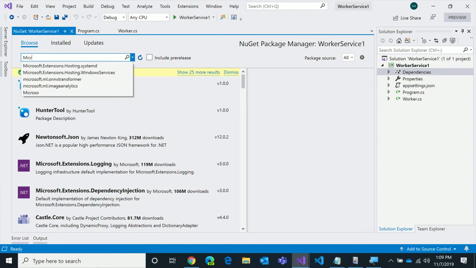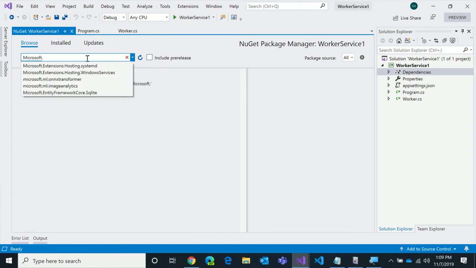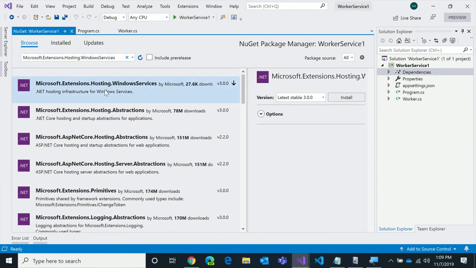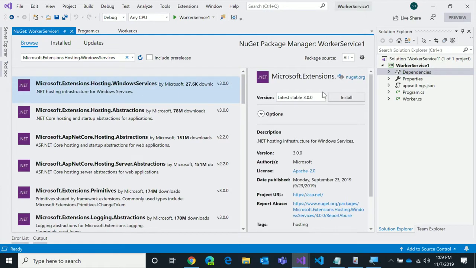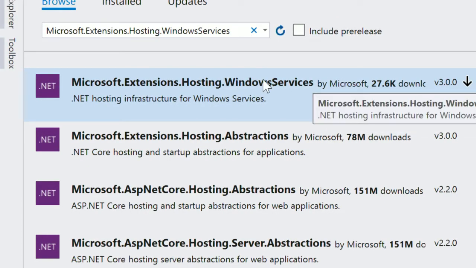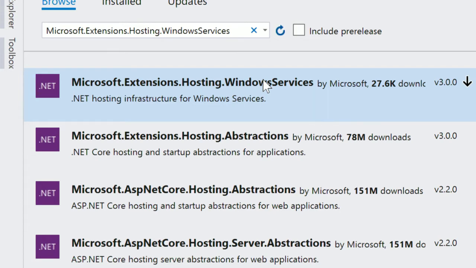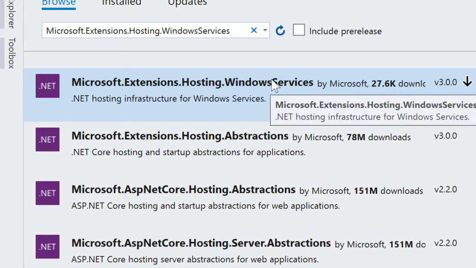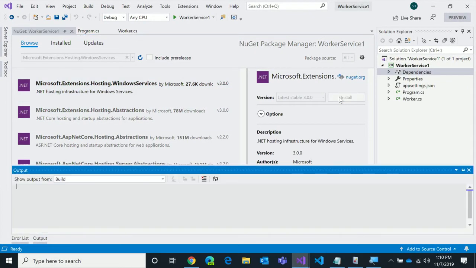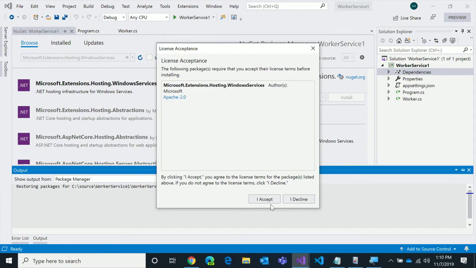Now, this works on the generic host builder, so it's just going to host anything that runs on that IHostBuilder package there. Much like the web host builder, they basically work on the same system. This just has no web involved. The web host builder has all of the mechanisms to boot Kestrel, and this is just going to boot our background services. So I can make this a Windows service if I want by adding a NuGet package. That's been a big request we've had in .NET Core for a while. And then I might care about Linux as well, and so we have another package out there.